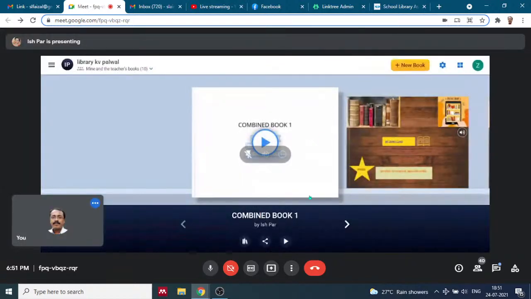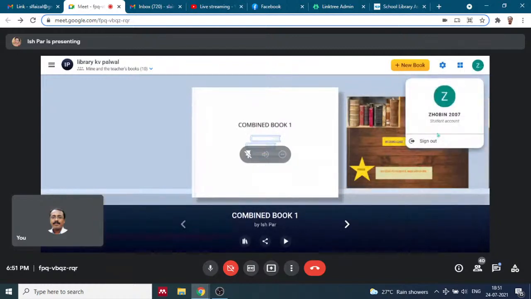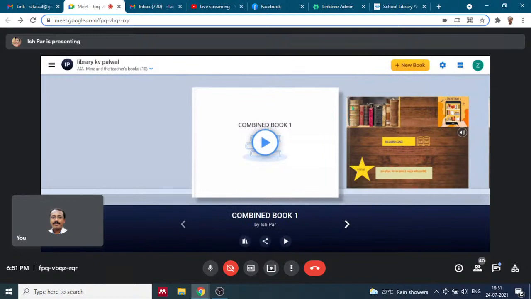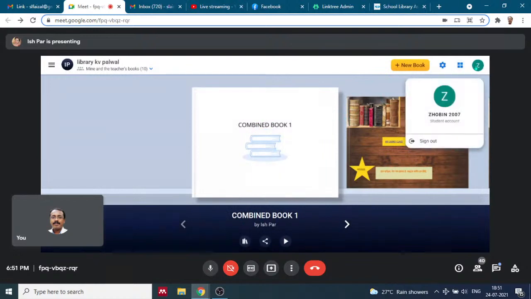Okay. Right, so I've logged in as my student. This is the student's account. Let me do it again. Once they ask you to join in, this is student sign in. Tell your student to join in through student sign in. Now they actually have already entered. They ask you the code. So that time, I think Sunita madam asked how to log in. So this is how it is done. You need to type the code which I have given you. Then only you can sign in.